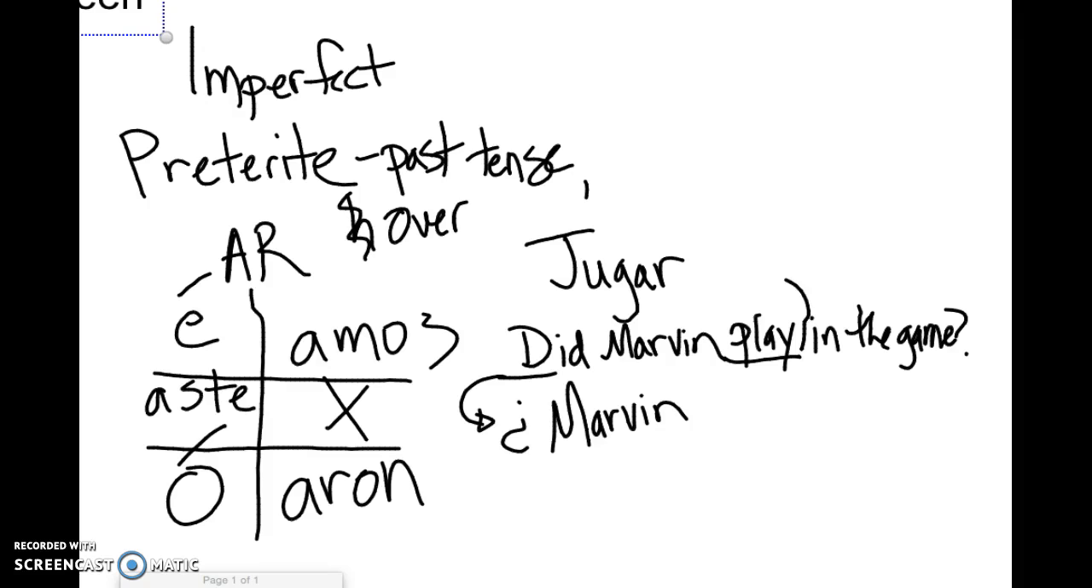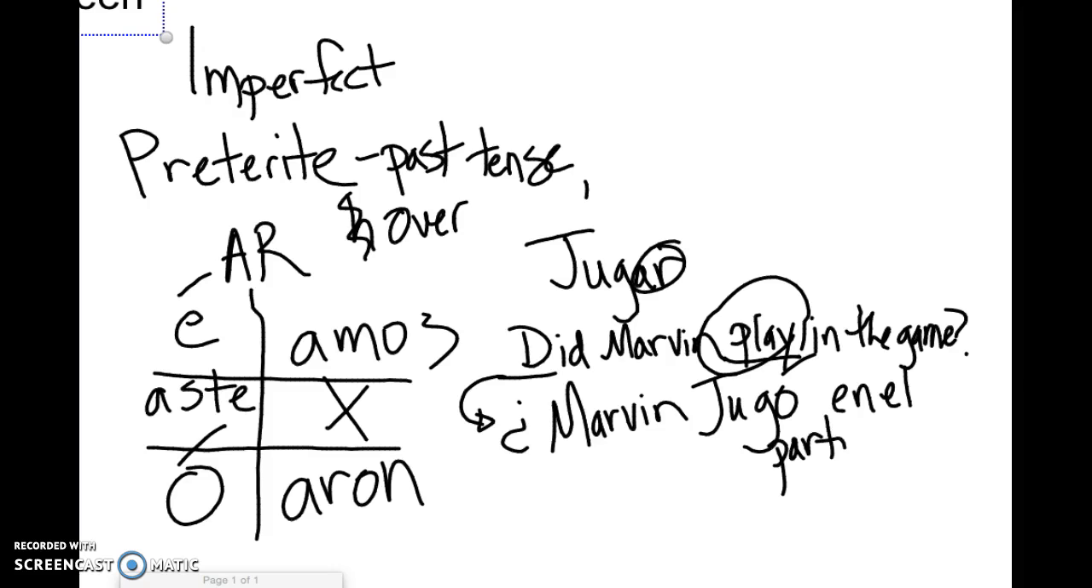And now what's the word for play if it's in the past? He played. You take off the AR and you replace it with who? O with an accent. Jugó en el partido. So right away, one of my friends notices that jugo, we've seen jugo before and it means juice. But the difference is that this o has a what? It has an accent. And so what that means is it's the preterite form. Okay? Marvin jugó en el partido? Sí, Marvin jugó en el partido. Or no, Marvin jugó en el partido.